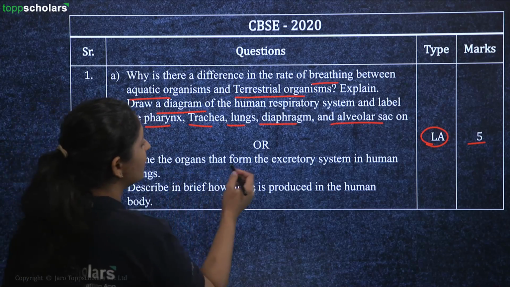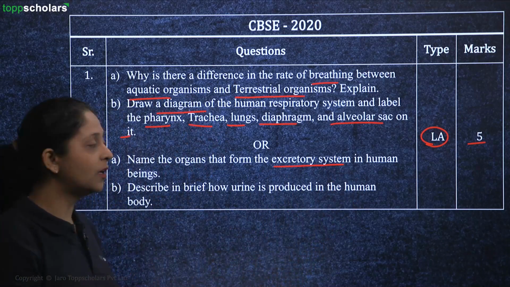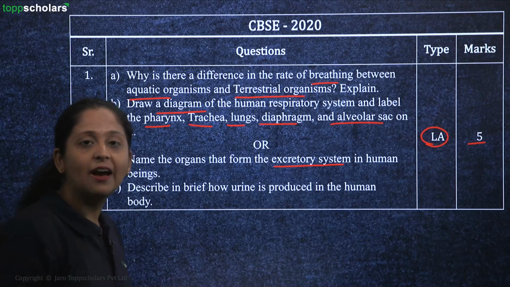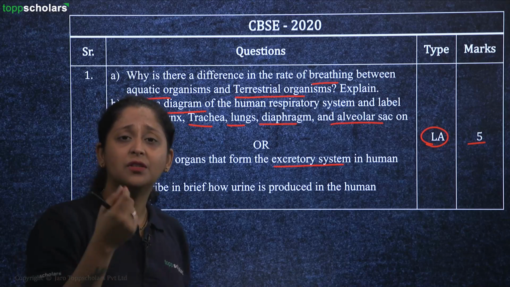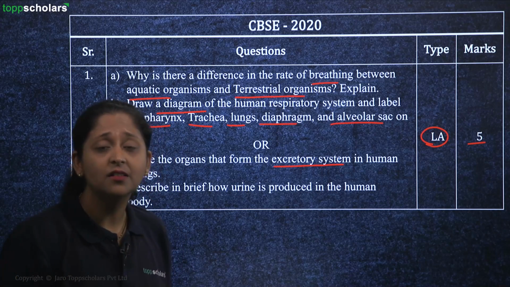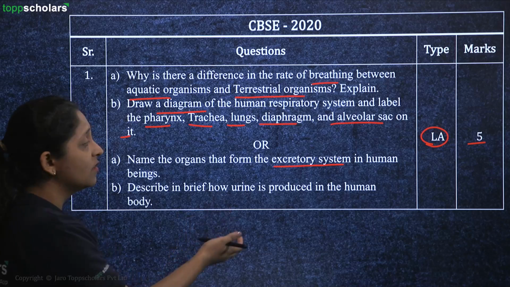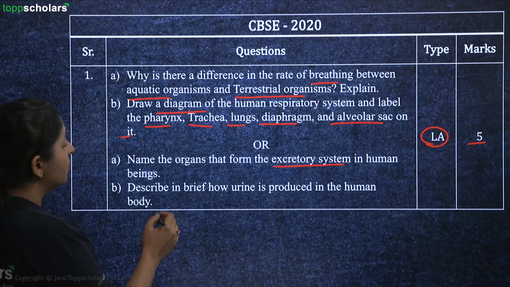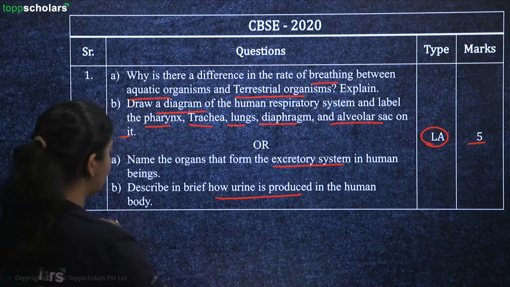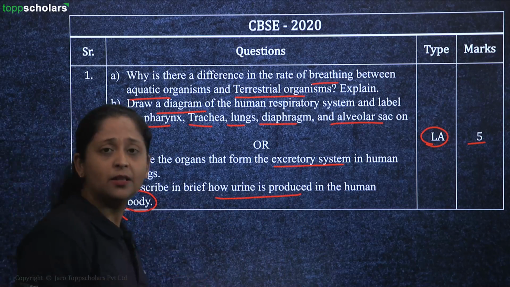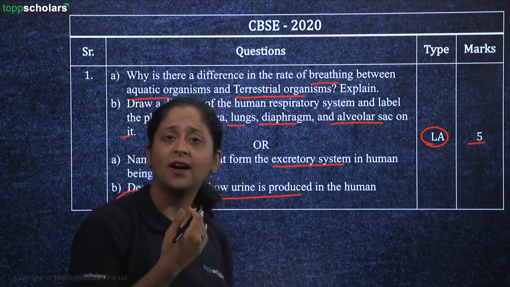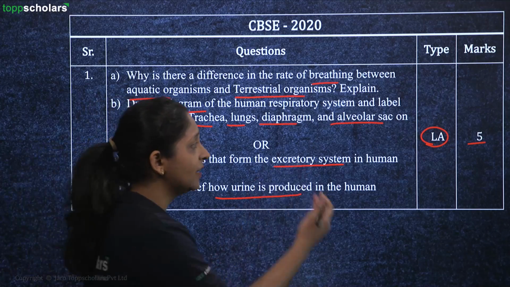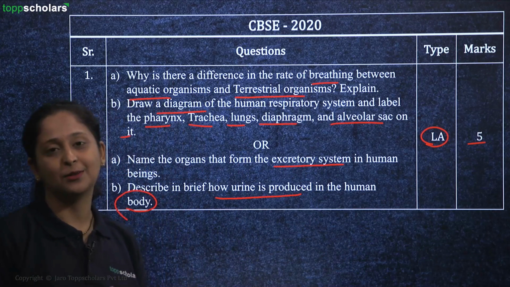Then name the organs that form the excretory system in human beings. Just you have to name the organs. We have your kidney, then we have the ureters, then we have the urinary bladder, the urethra. These are the organs that form the excretory system for the human body. That's it. Then you have to describe in brief how urine is produced in the human body. Just explain the process of filtration, ultrafiltration, selective reabsorption through the nephron, and that will be enough to score 5 marks for this question.